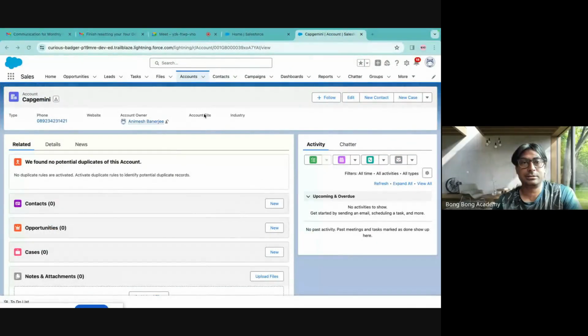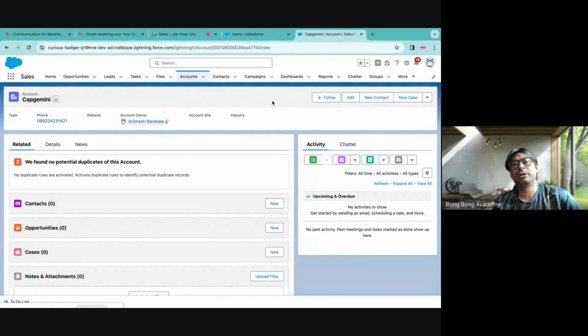So here, let us now look at this. Account is a standard object. Contact is a standard object. Task is a standard object. Lead is a standard object. Opportunity is a standard object. Campaign is a standard object. The report and dashboard are not objects. They are different things. Chatter is not an object. We'll discuss this later, but most of these are standard objects.